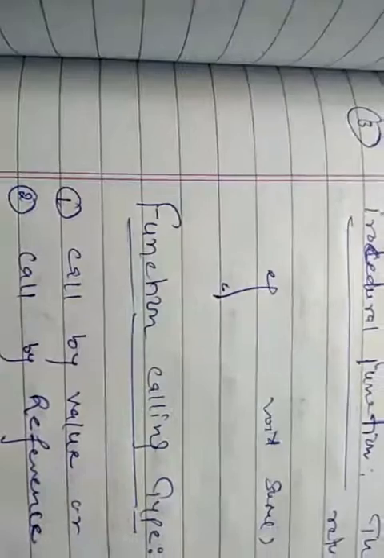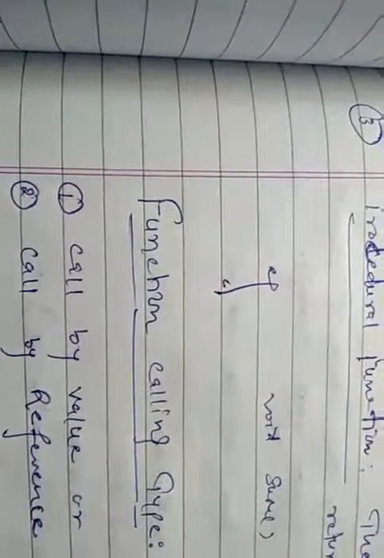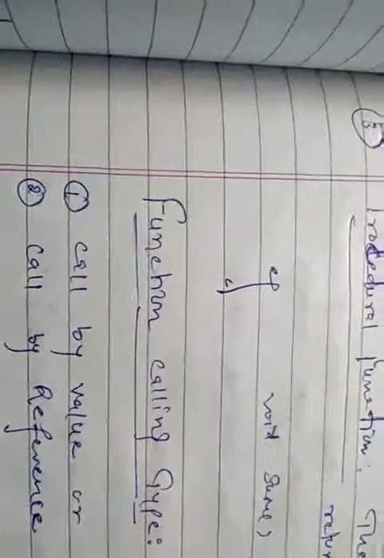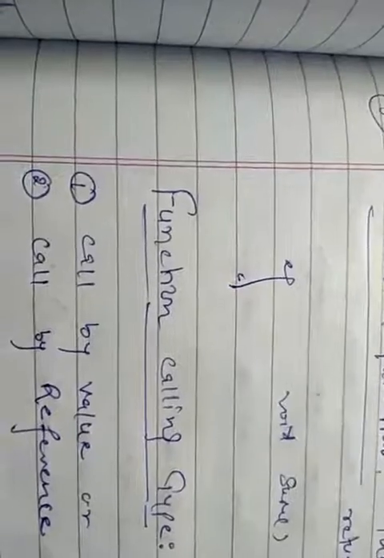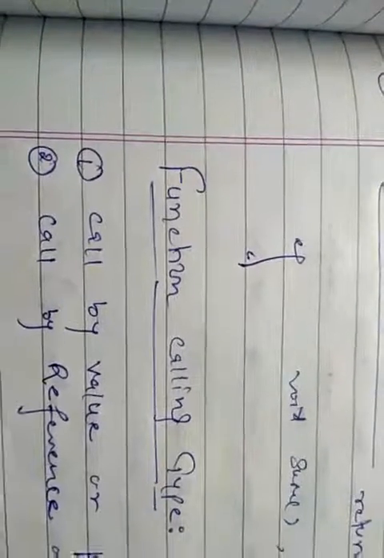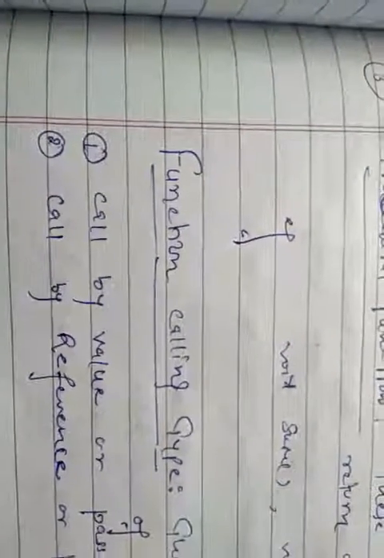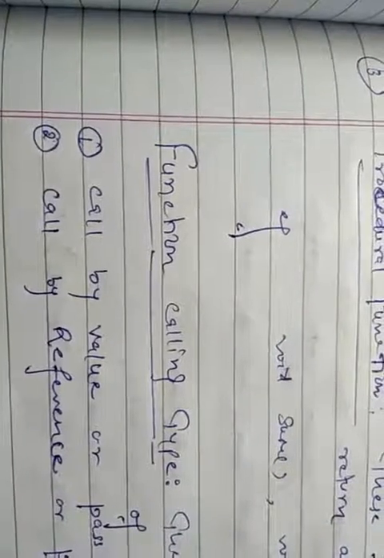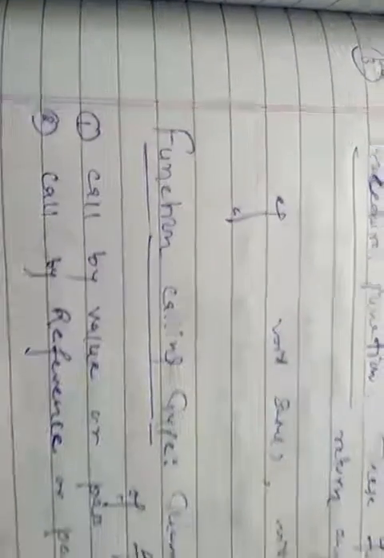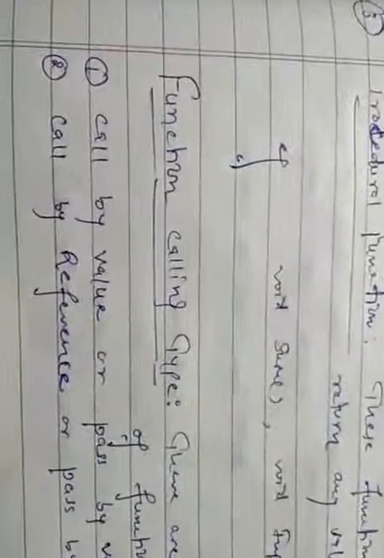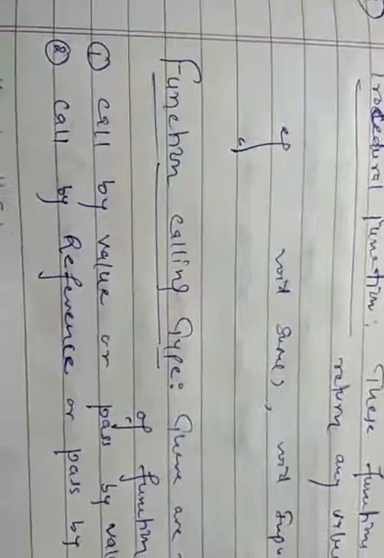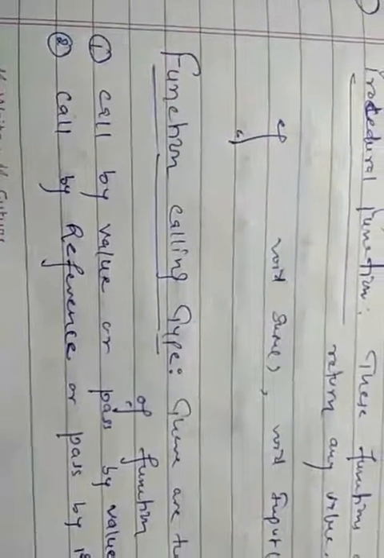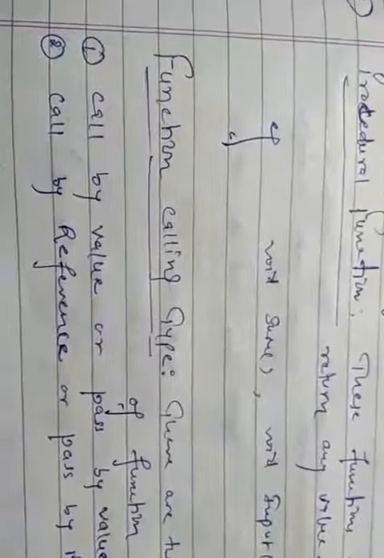Now the next topic is function calling type or method calling type. So Java provides two types of function calling. Number first is call by value, and this is also known as pass by value. Whereas the second one is call by reference, and this is also known as pass by reference.